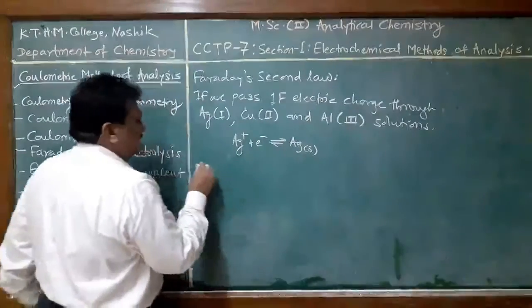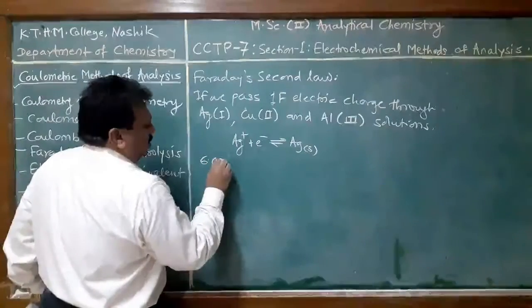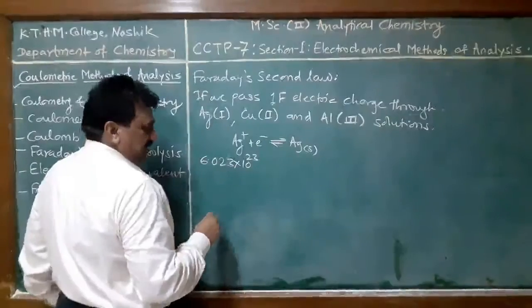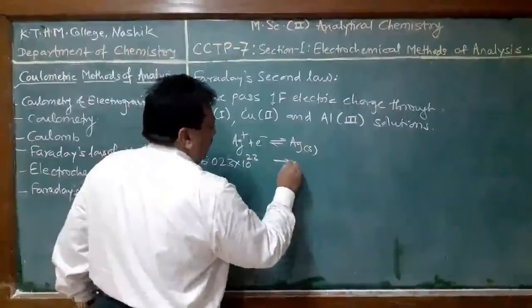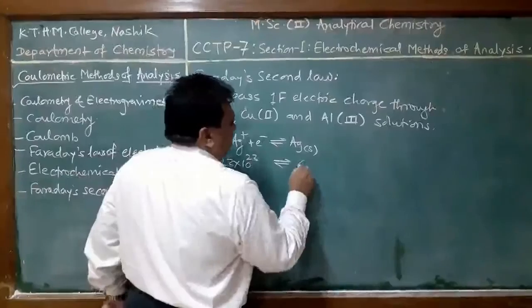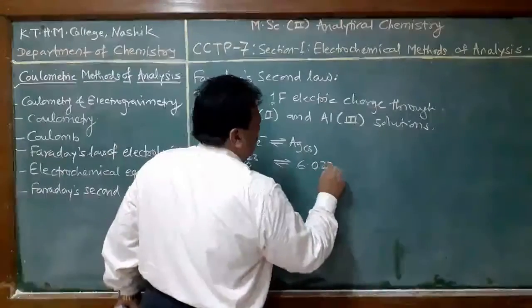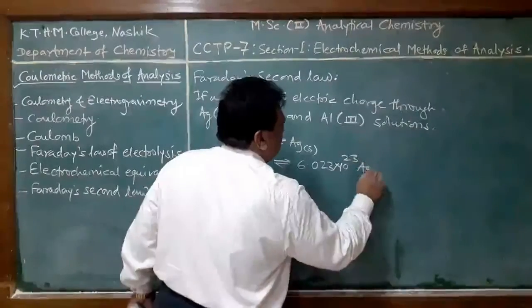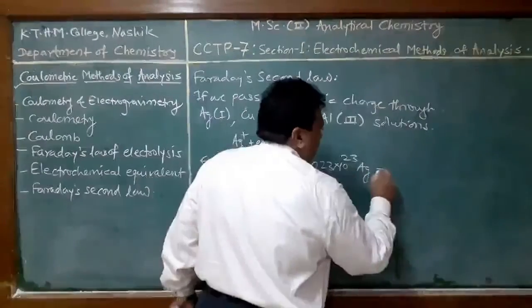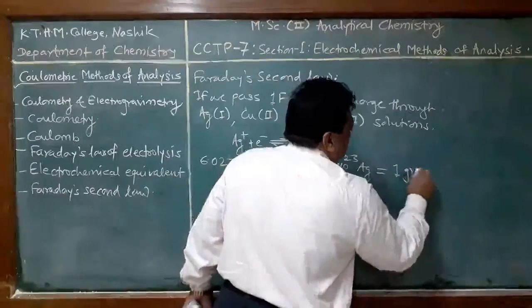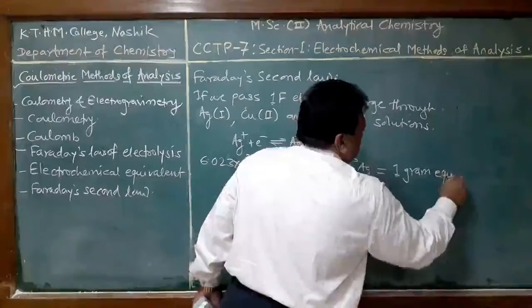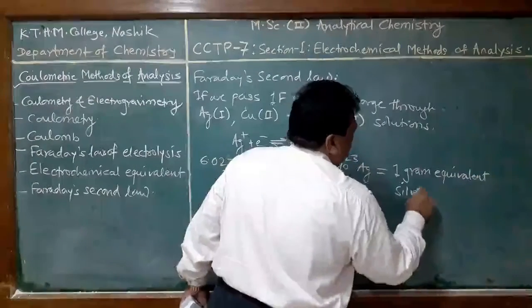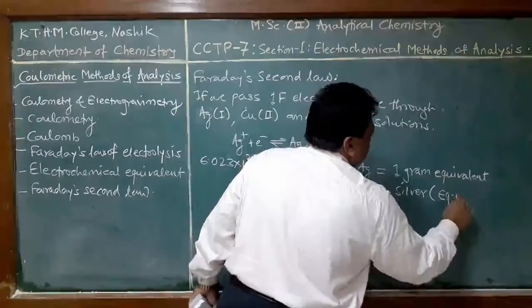That means if 6.023 into 10 raised to 23 silver ions are present, the same number of electrons are required and 6.023 into 10 raised to 23 atoms of silver are generated, which is called 1 gram equivalent of silver, or the equivalent weight of silver.